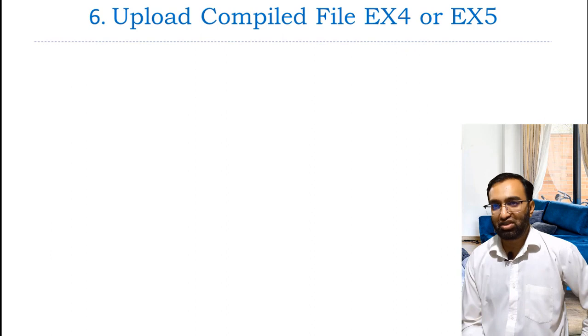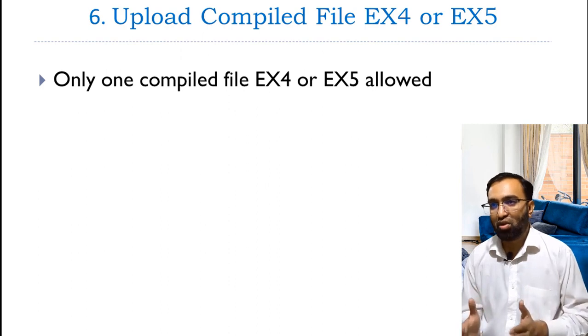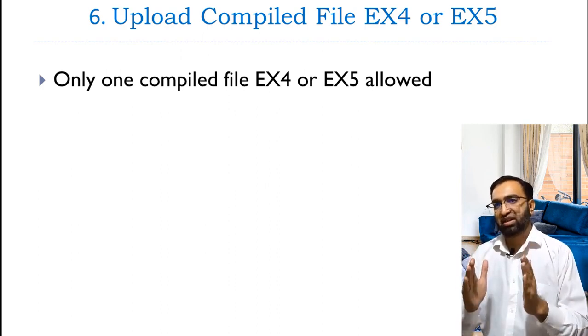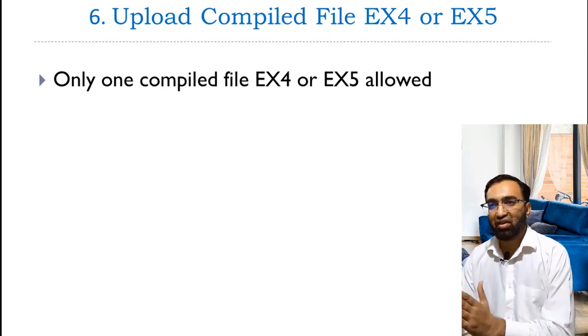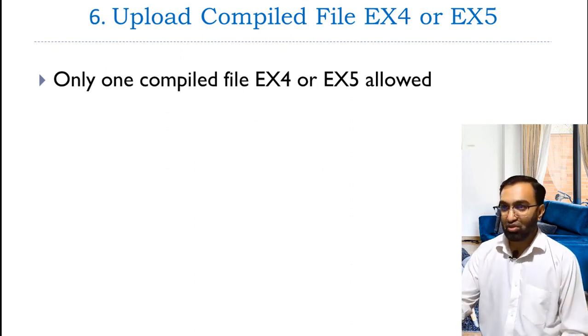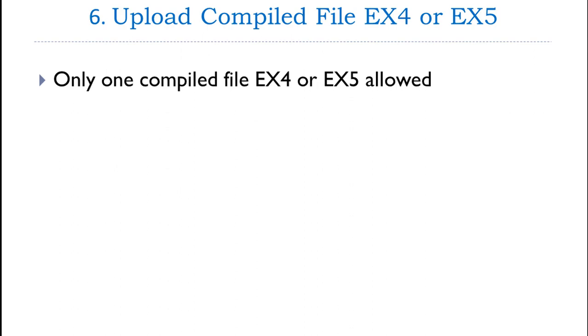Next is product versions. In this section, upload the compiled product file EX4 or EX5. A product can contain only one EX4 or EX5 file. Additional files are not allowed. Future product updates will also be uploaded via this section by selecting the Upgrade option here.